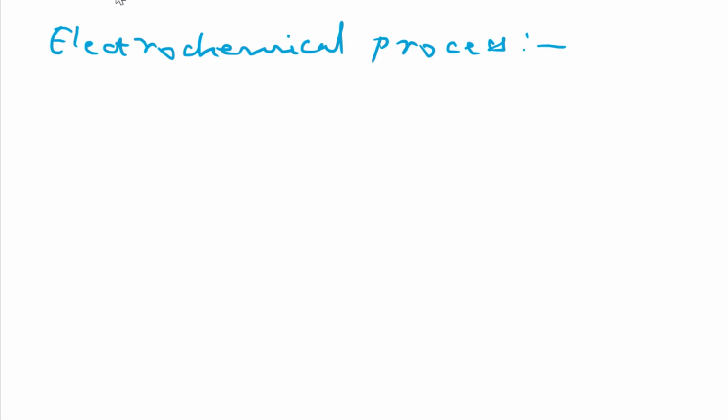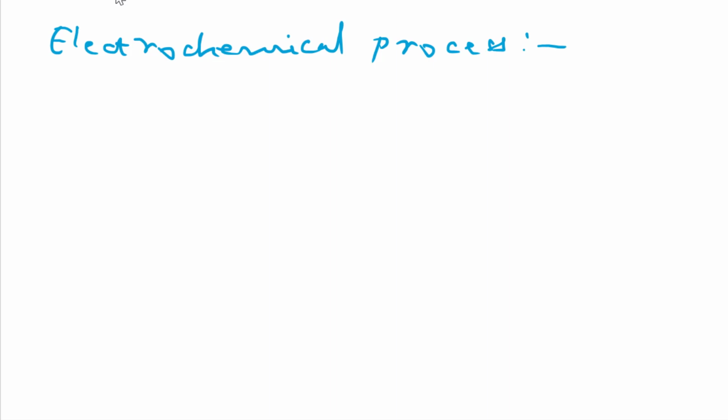Electrochemical cell or galvanic cell? Great. And that is also known as voltaic cell, you can remember. First of all, we are writing the definition for this process, then we discuss what an electrochemical cell is, its structure, its working, its parts, how we represent that cell, and then we take the examples.